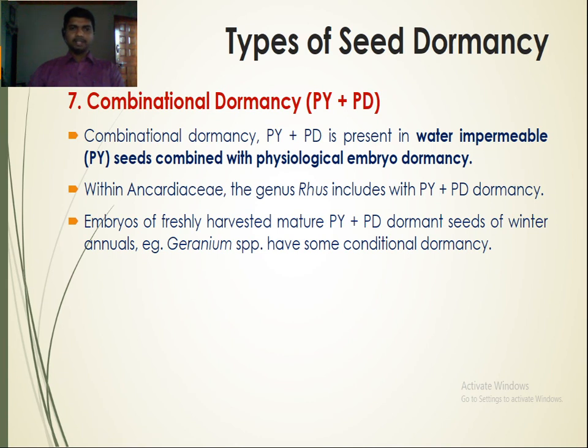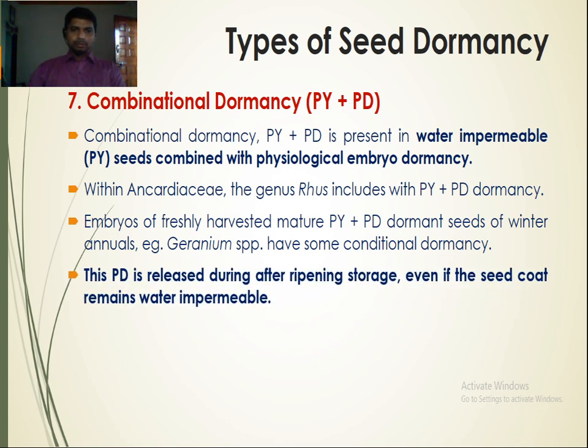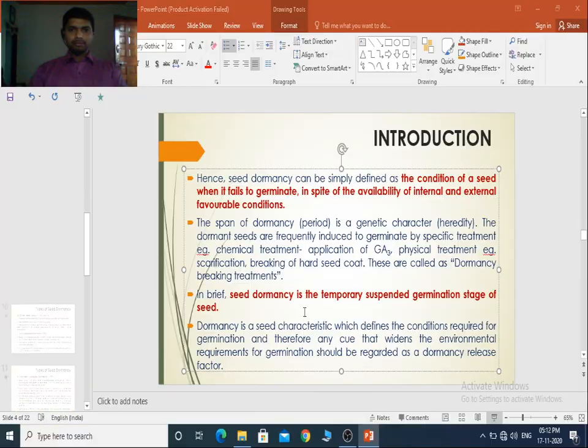Here is the combinational dormancy. It is a combination of both physical and physiological dormancy. It is the water impermeable seeds combined with the physiological embryo dormancy. The physical dormancy is released during after ripening storage even if the seed coat remains water impermeable. So this is about the types of seed dormancy. So here we stop now.